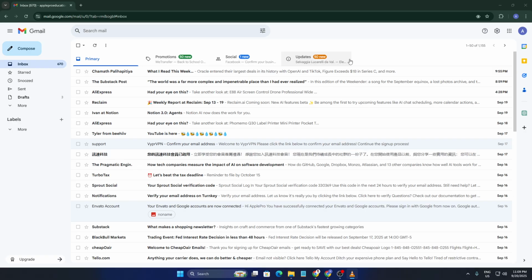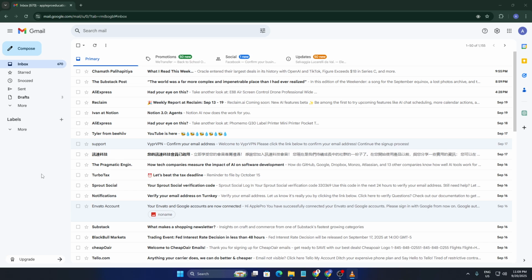Today I'm going to show you exactly how to add your Outlook or Hotmail account to Gmail in 2025. If you're tired of switching back and forth between inboxes, this guide will help you manage everything from one place. Stick with me until the end because I'll walk you through step by step, and by the time we're done, your Outlook emails will land directly inside your Gmail inbox, fully synced, secure, and organized.